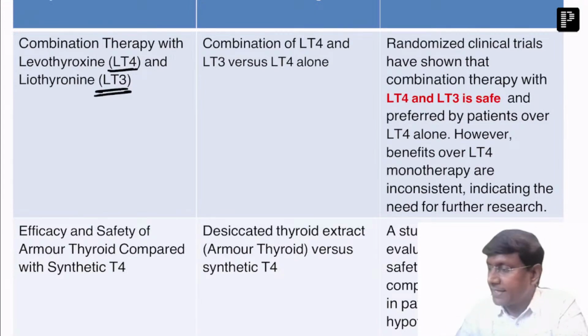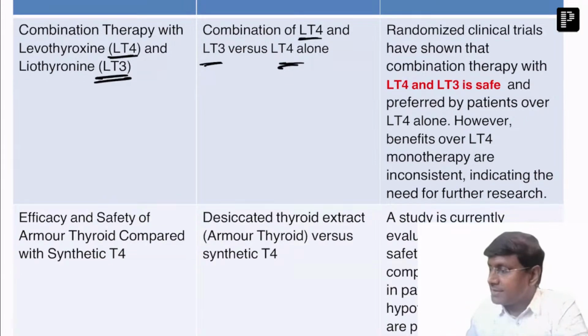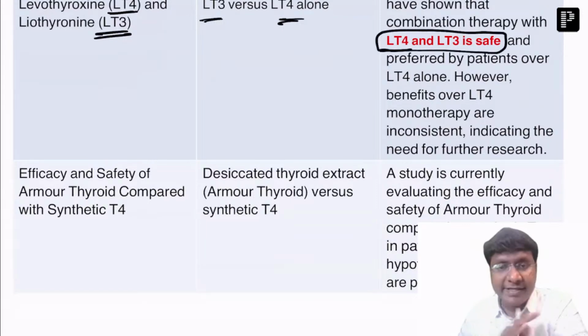To one group, a combination of T4 and T3 was given. To the other group, T4 alone was given, right? When the combination was given, the combination therapy was safe, right? And it is preferred by patients over levothyroxine alone.